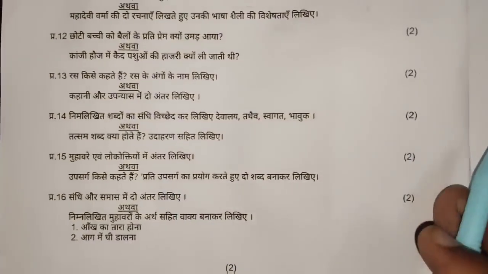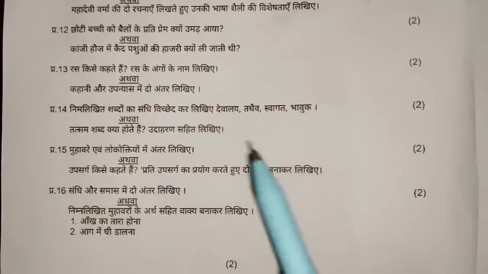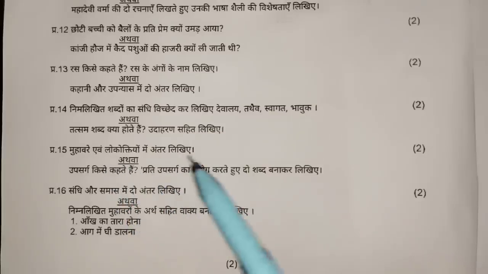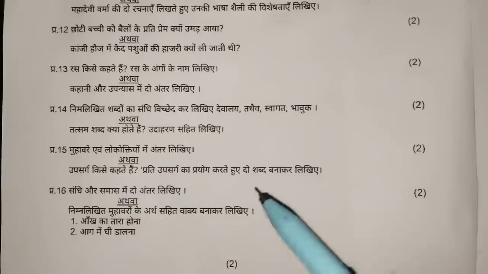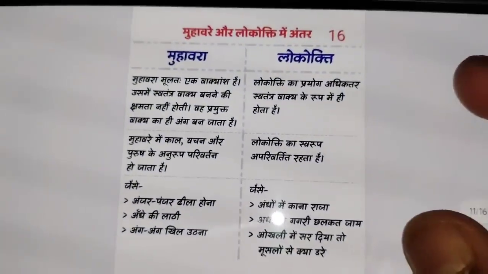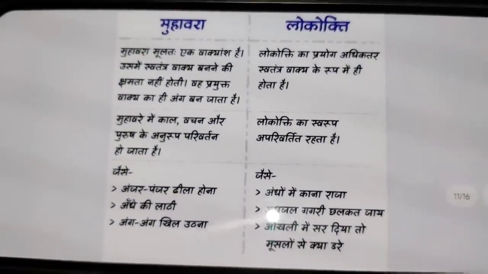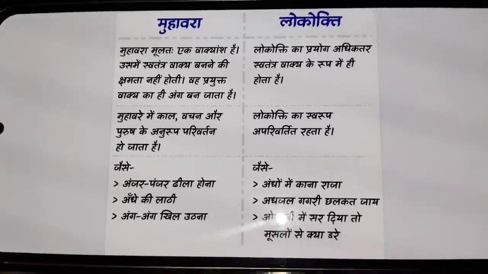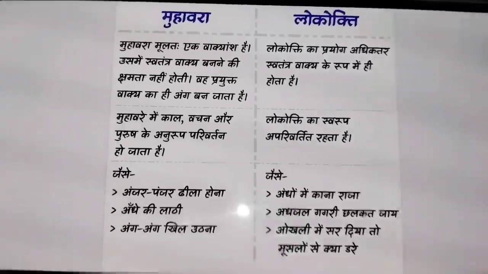We are making you answer one of the two because you have to do one of the two. The 15th question is, write the difference between idioms and proverbs. And also, what is a prefix? Write two words using each prefix. So you have to answer it yourself. Okay? You can see the difference between idioms and proverbs here. Here is your difference between idiom and proverb. Take a screenshot of your 15th question's answer.